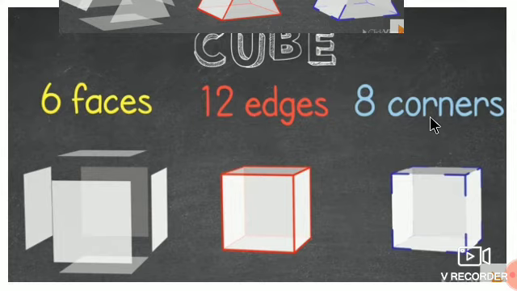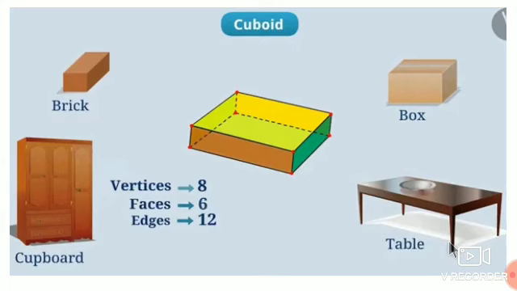And the corner points or vertices: 8 vertices. This top face again is a square shape, so a square has 4 vertices: 1, 2, 3 and 4. And the bottom face also 1, 2, 3 and 4. So a total of 8 vertices. Take your Rubik's cube or dice in your hand and count the faces, edges and the corner points or vertices. Then this is the cuboid.